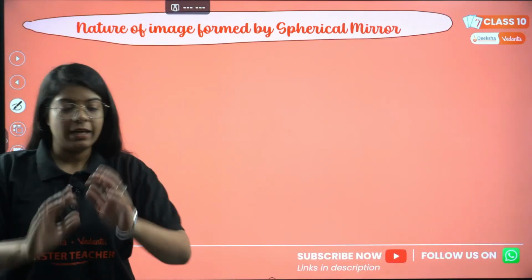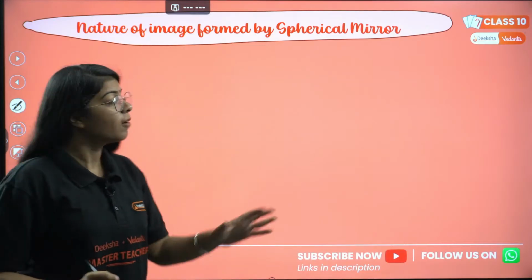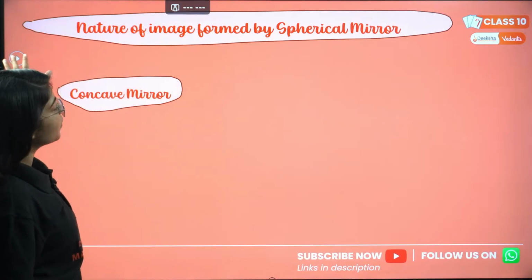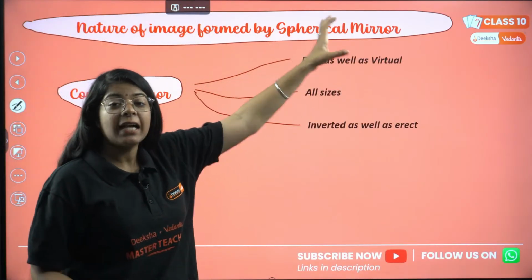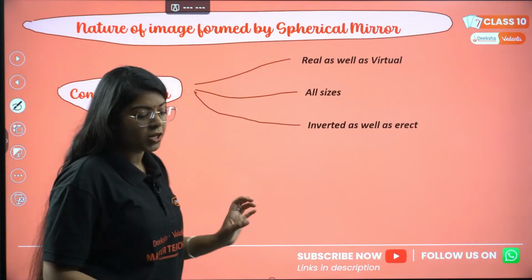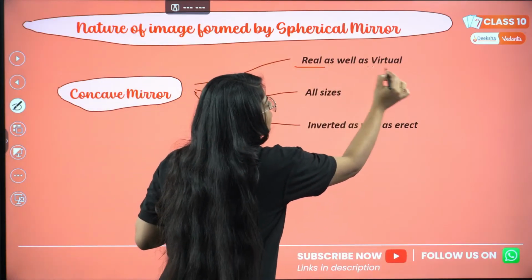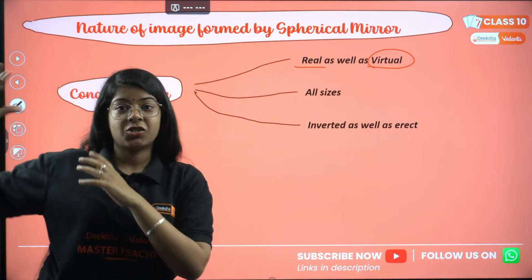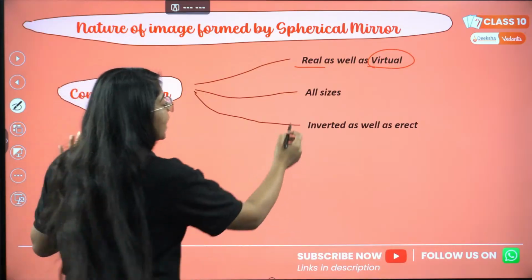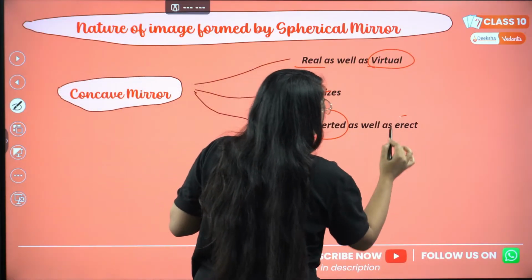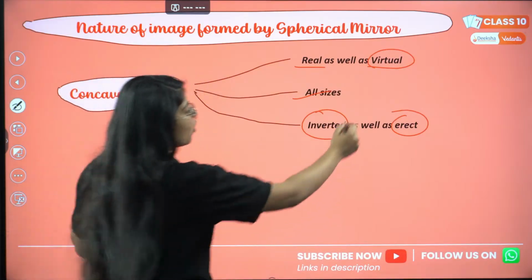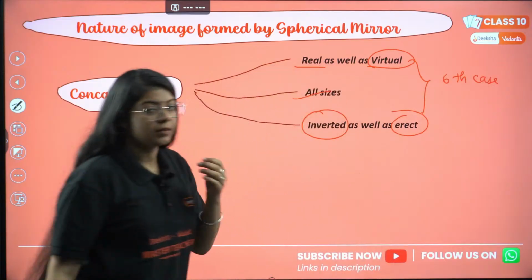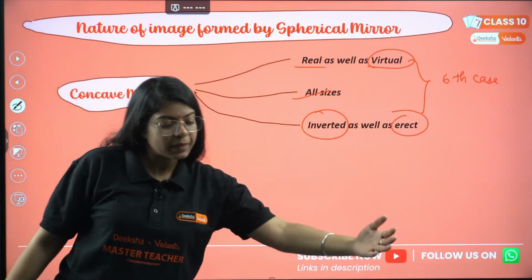Before the lenses, we'll do a quick revision of the images formed by spherical mirrors. A concave mirror can form a real image, and in the sixth case it was forming a virtual image. So it can form both real as well as virtual images, of all sizes: diminished, enlarged, extra large, point size. It can form inverted as well as erect images. These two are from the sixth case, when the image is forming behind the mirror.